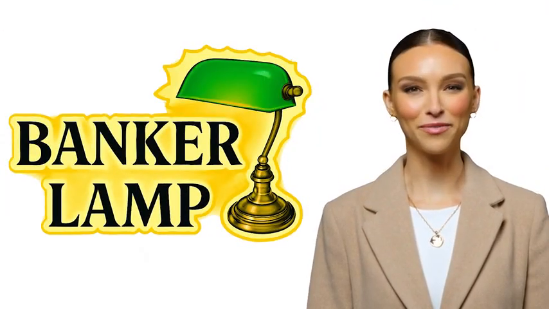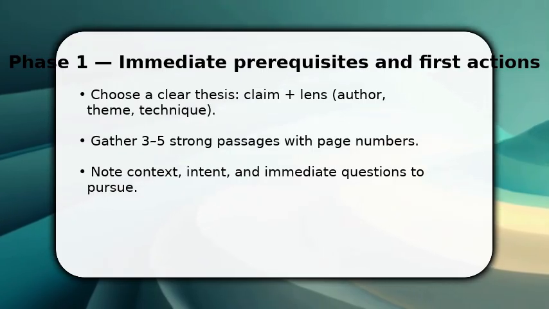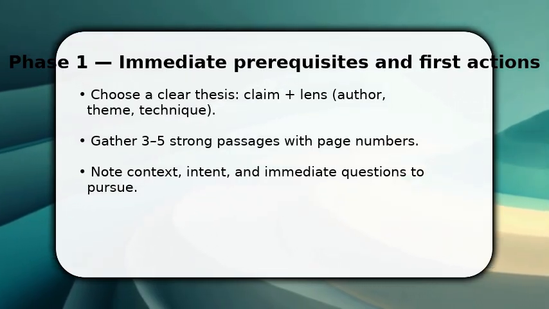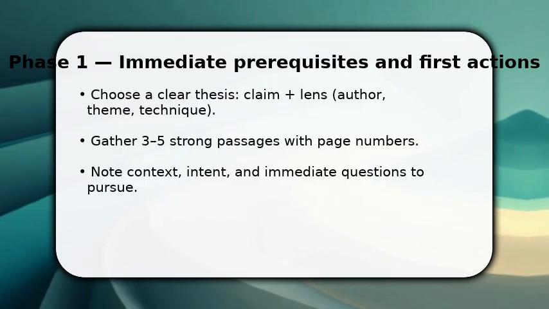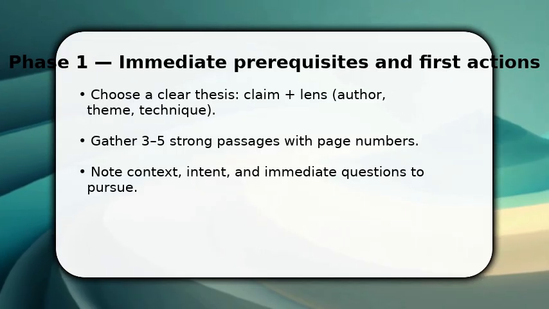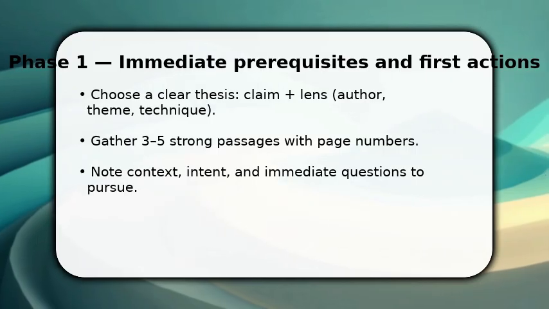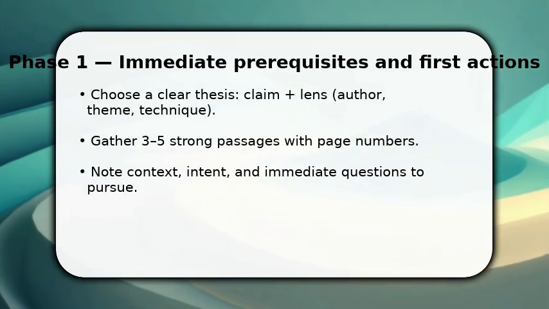Please enjoy the video. You begin by narrowing your claim. State one clear thesis about meaning or effect and tell why it matters. Once chosen, collect 3 to 5 passages that directly support that claim, noting page numbers and immediate reactions. Make sure to jot context, who speaks when, and why it matters to your argument.